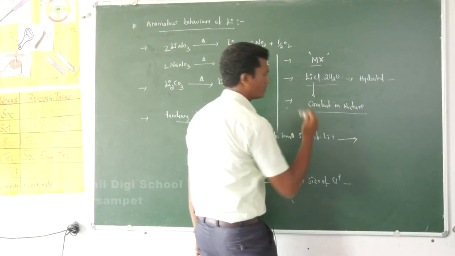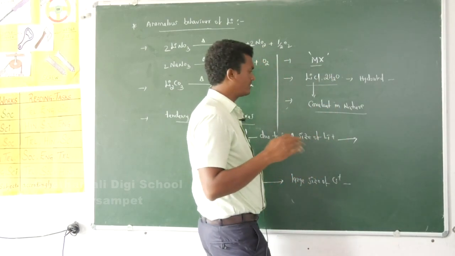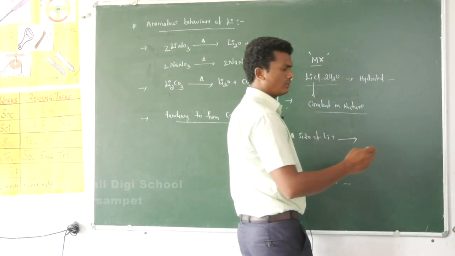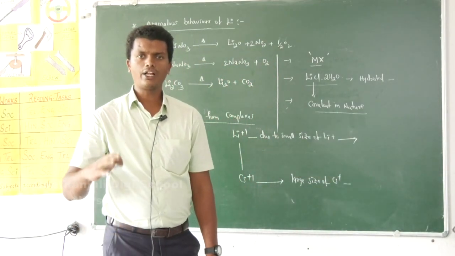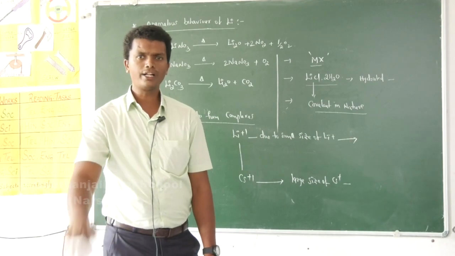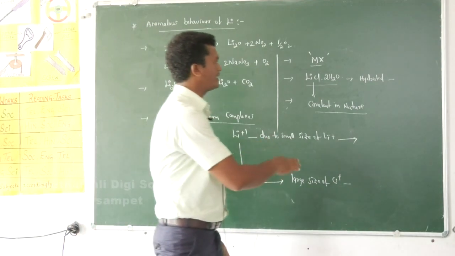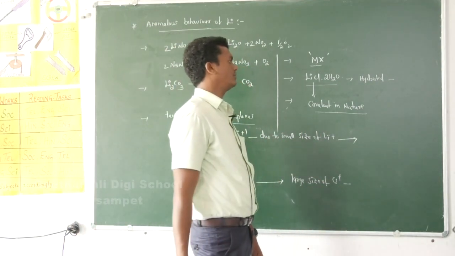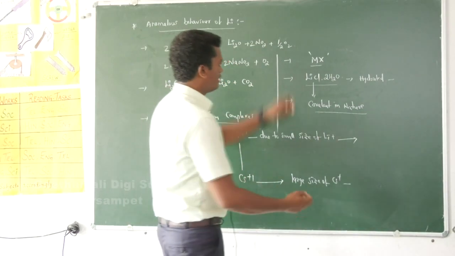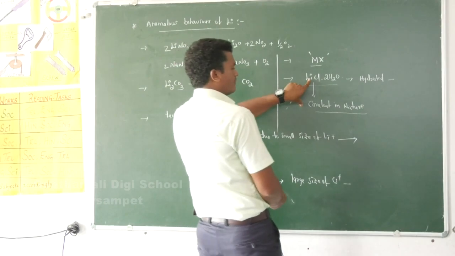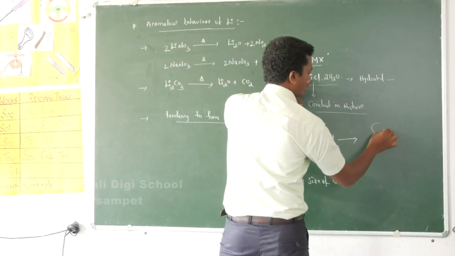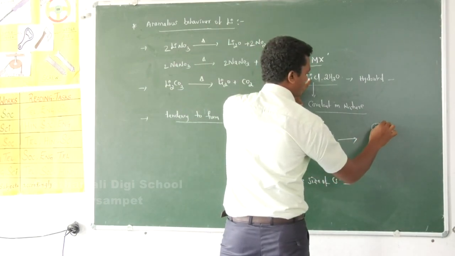On moving from top to bottom, the ionic nature of halides increases because cationic size increases. If cationic size increases, polarizing power decreases, and polarizing power is directly proportional to covalent nature. So lithium chloride is covalent in nature due to the smaller size of lithium plus.